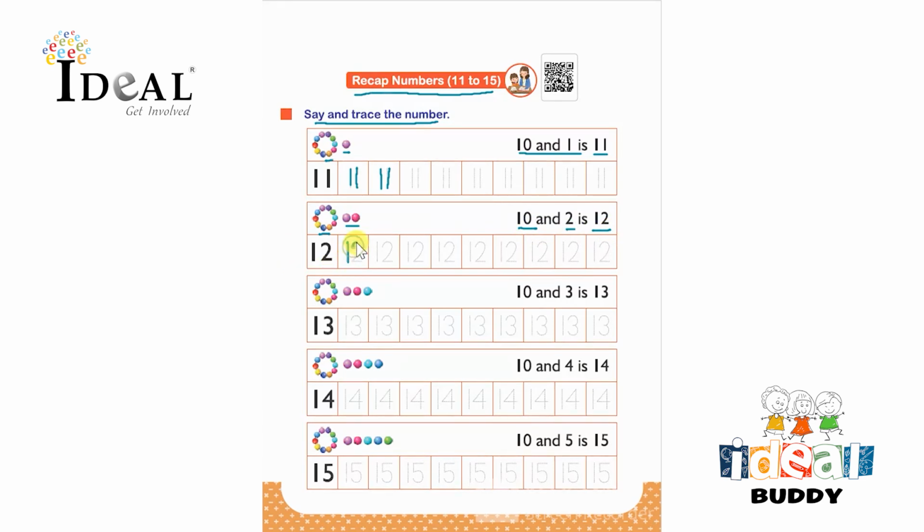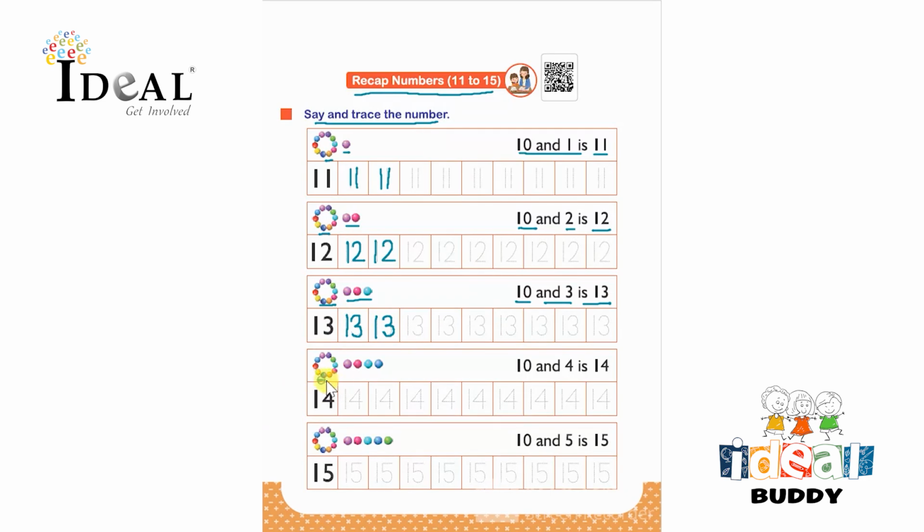So the child has to say the number 12 and trace it and complete this whole row by tracing the same. Again over here, one group of 10 and 3 ones. So 10 and 3 is 13. So then the child has to trace the number 13 over here and then complete this whole row.